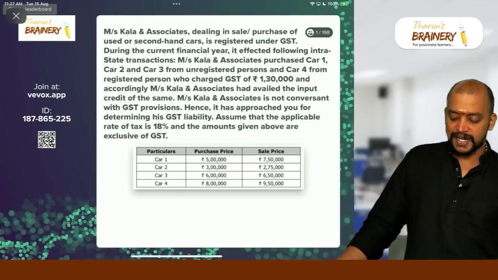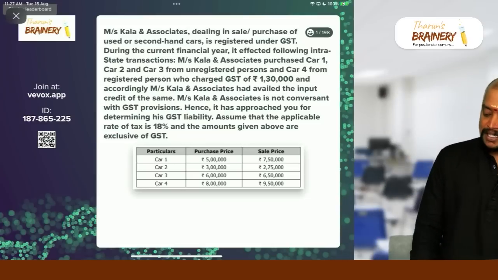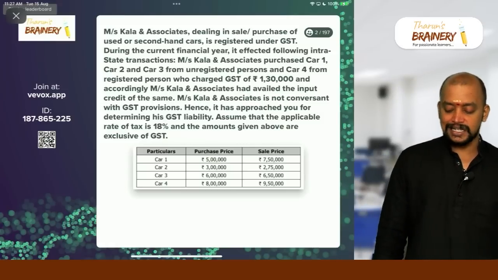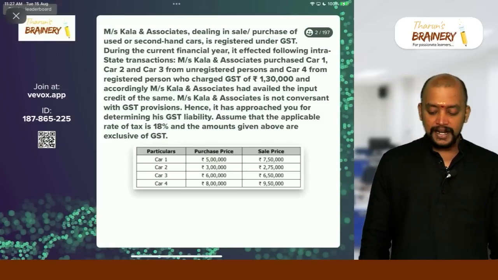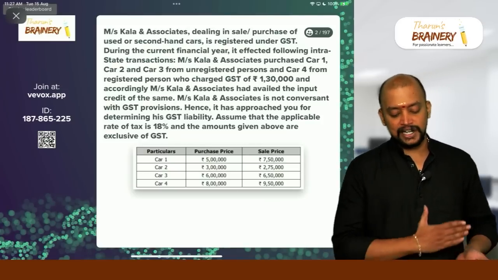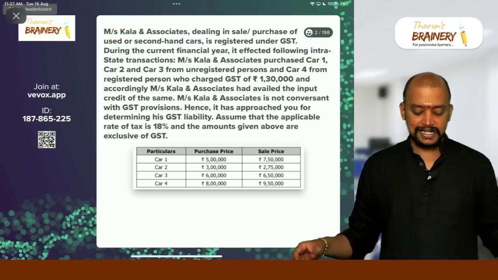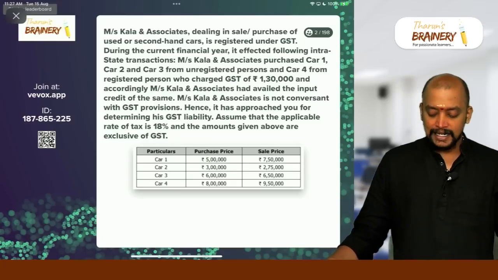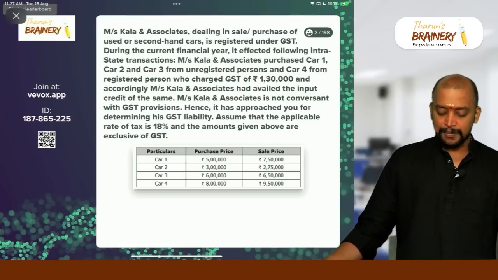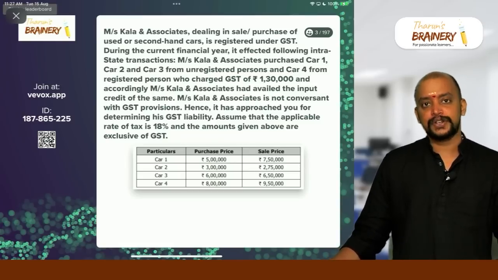Kala and Associates purchased car 1, car 2 and car 3 from unregistered persons, car 4 from a registered person who charged GST of 1,30,000, and accordingly Messrs. Kala and Associates have availed the input tax credit of the same. Messrs. Kala and Associates is not conversant with GST provisions, hence it has approached you for determining its GST liability. Assume that the applicable rate of tax is 18% and the amounts given above are exclusive of GST.